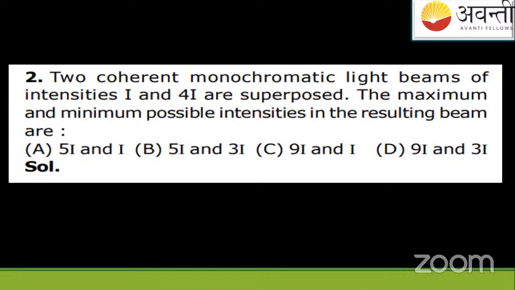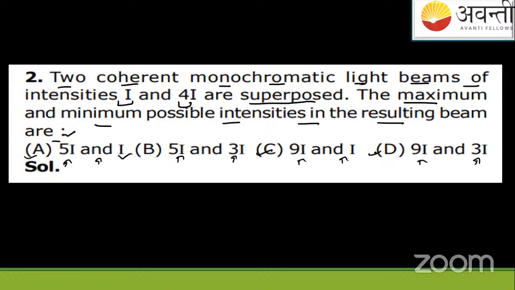So this is the second numerical question. Two coherent monochromatic light beams of intensities I and 4I are superposed. The maximum and minimum possible intensities in the resulting beam are what? The options are: A) 5I, I; B) 5I, 3I; C) 9I, I; D) 9I, 3I. Among these four options, you have to tick any one.